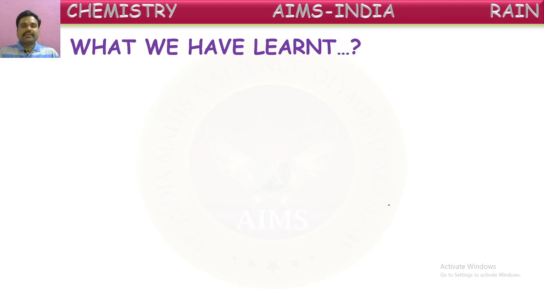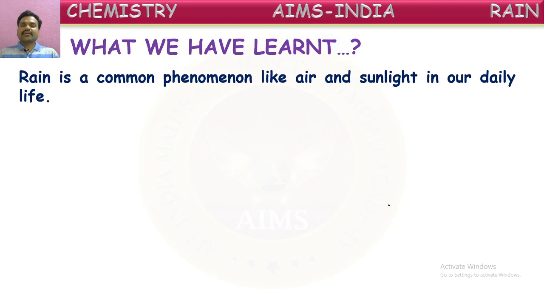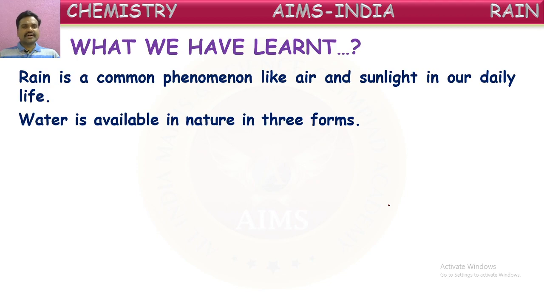So what did we learn till now from these concepts of water? From the rain chapter, first we started learning about water, so then we can understand easily about rain and clouds. Let us recollect all the points once. Rain is a common phenomenon like sunlight and air in our daily lives. Water is available in nature in three forms. What are those three forms, children?